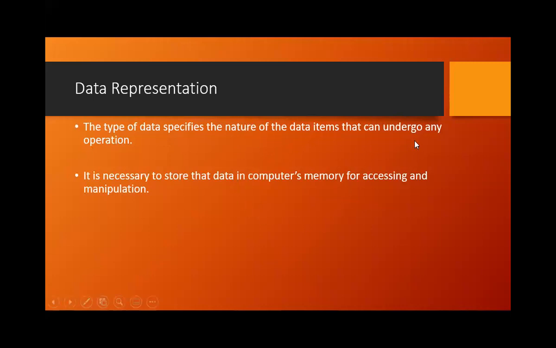But something we need to understand a little more is what type of operations we perform on that particular data. Now, I will put up a simple question here. What are the different types of operations we can perform on integer data?